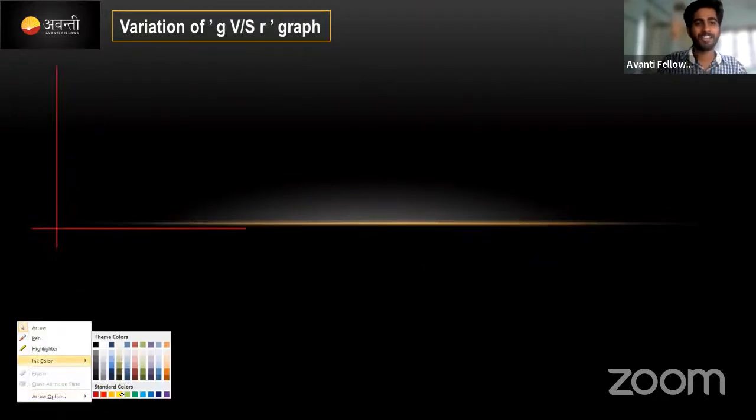Again क्या है? Next we need to draw graph for this one. This graph is very important. Actually JEE mains में एक graph पूछा था, that's why I'm going to draw here, right? What if I'm going inside the earth? What if I'm going outside of the earth?